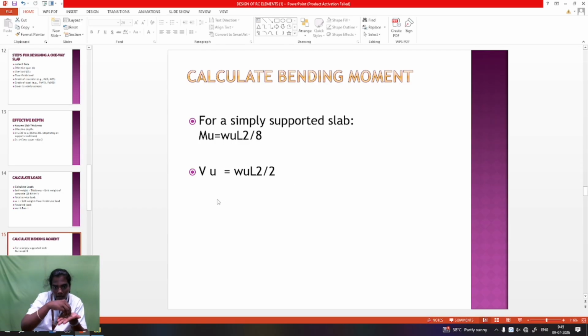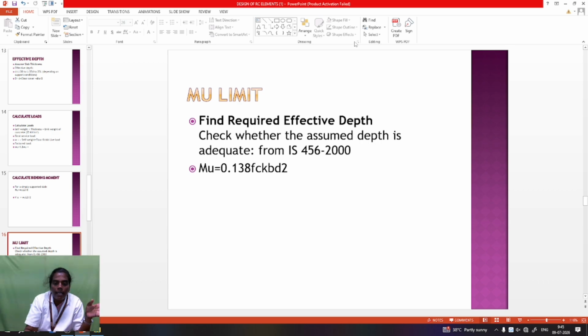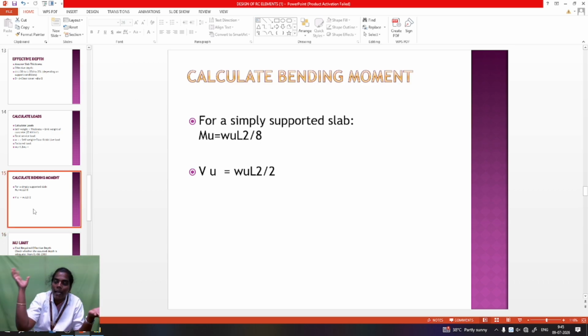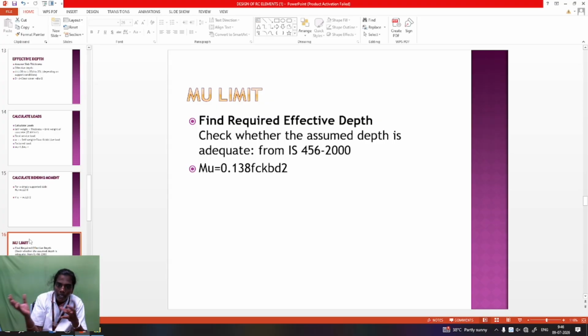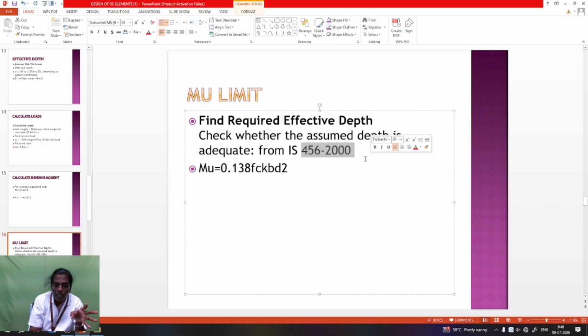So the load is calculated and the bending is done. After that, the design means how much area of steel is provided in the slab structure. So MU is acting on the structure. The limit is based on IS 456, within the limit of safety and serviceability provided for all RCC structures. So the limit is taken from the IS 456-2000 code. Check the depth value, it is an important one. The limiting moment is considered. The formula is taken based on your grade of concrete.